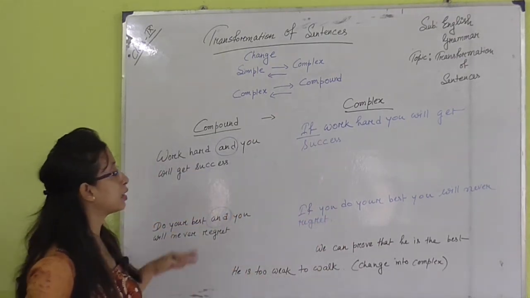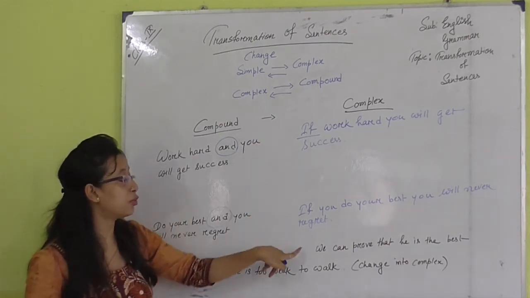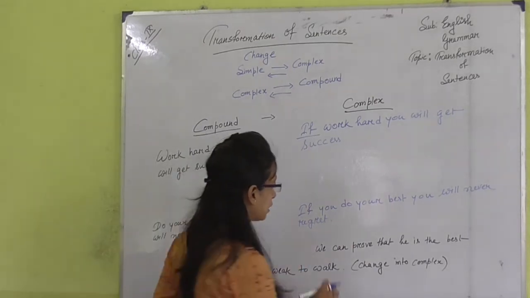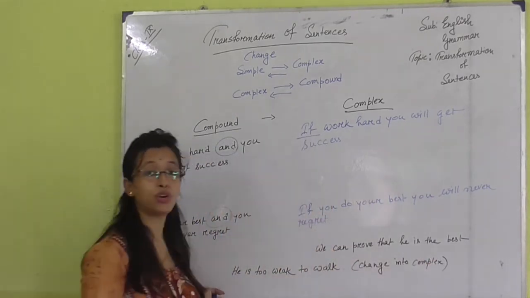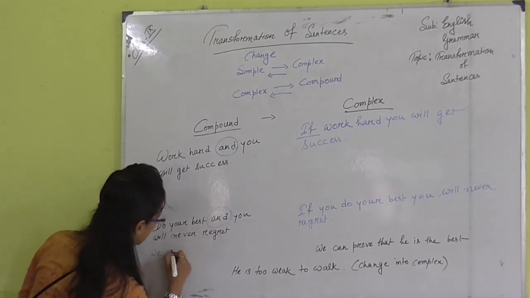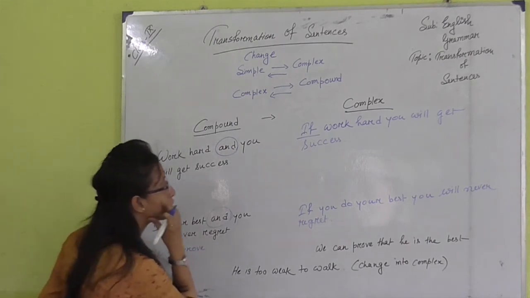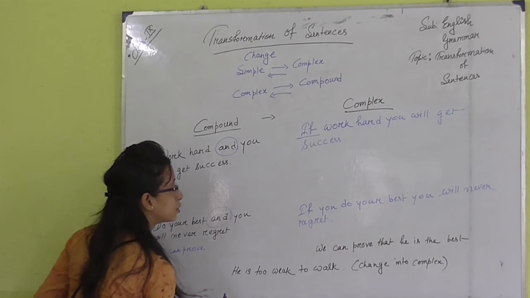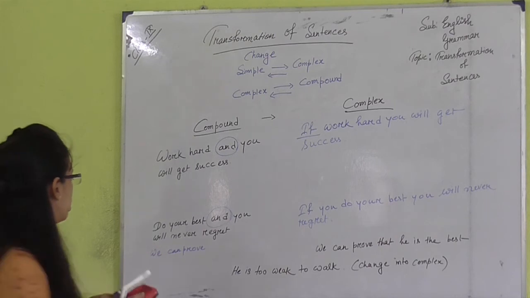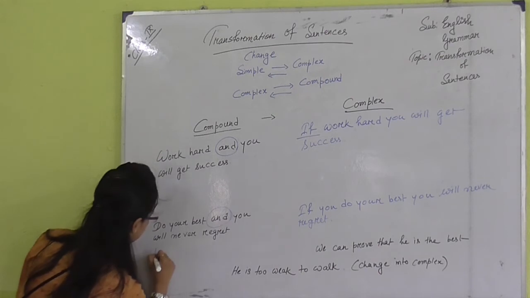Now compound to complex I have done. Now if there will be a complex sentence, then how can I change this into compound? It is a complex sentence, we can prove that he is the best. So nothing, just at first write down the first principal clause, we can prove. Here the principal clause is, he is the best.